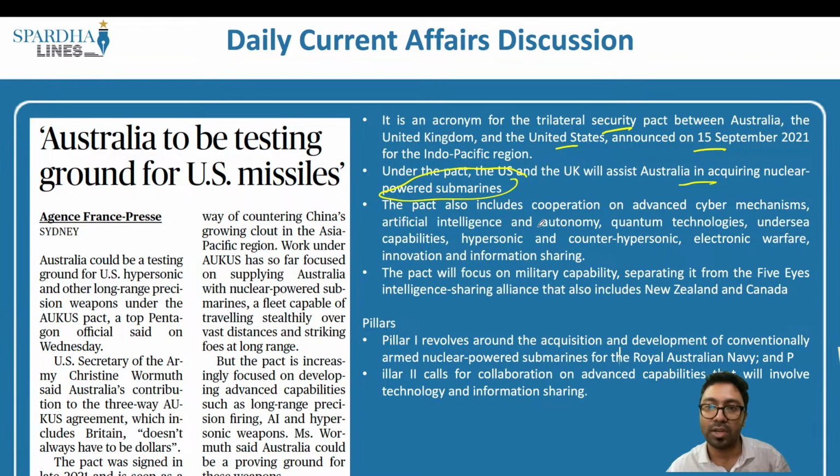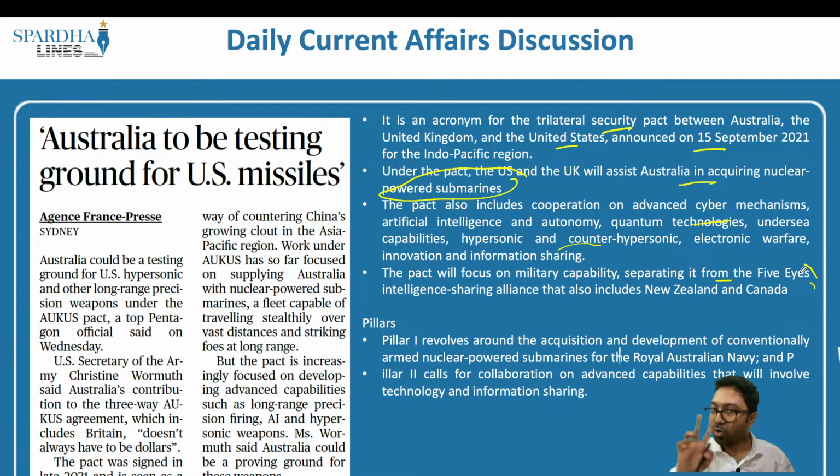The pact also includes cooperation on advanced cyber mechanisms, artificial intelligence, autonomy, quantum technology, undersea capabilities, hypersonic and counter-hypersonic, and electronic warfare, and this particular pact will also focus on military capability, separating it from 5 Eyes. As part of the assignment, you have to put in the comment section what this 5 Eyes is, which are the countries that are part of it, which happens to be an intelligence sharing alliance. Please put it in the comment section.